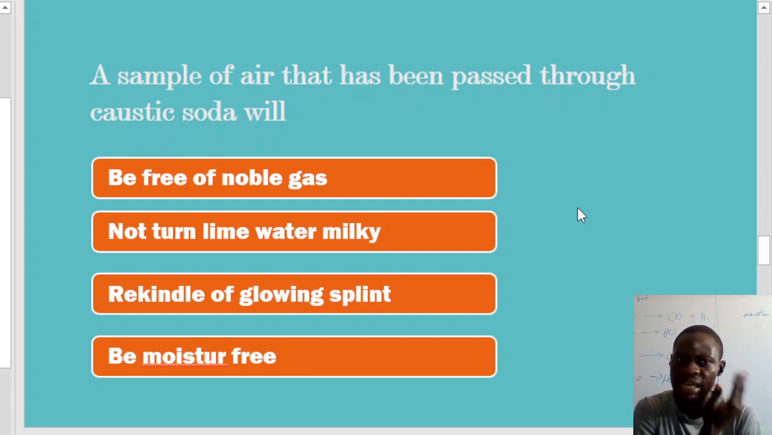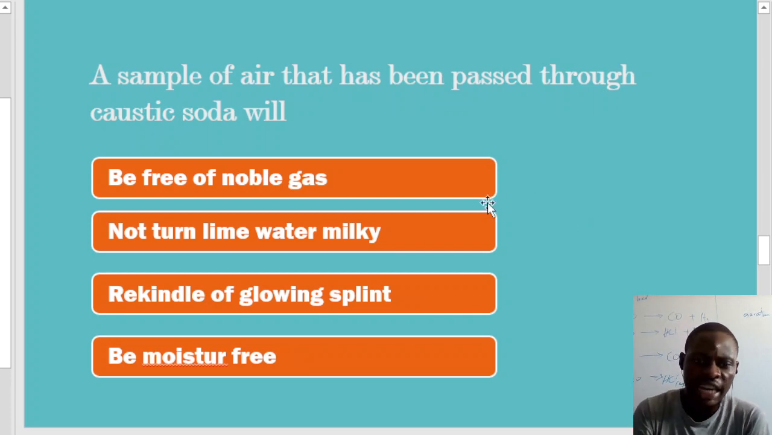But the problem here is that what? Look at the options. It said it will be free of noble gases. That means they are referring to the solution. That means they said a sample of air that has been passed through caustic soda will be free of noble gases, not turn lime water milky, recurrently of glowing splints, be moisture free.